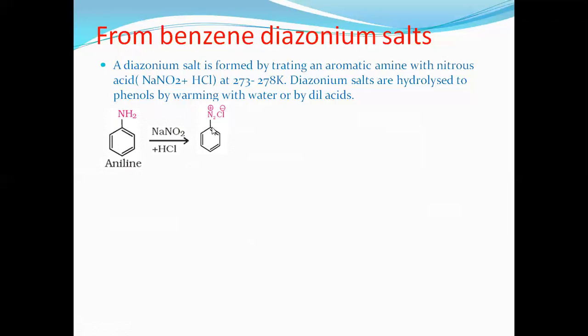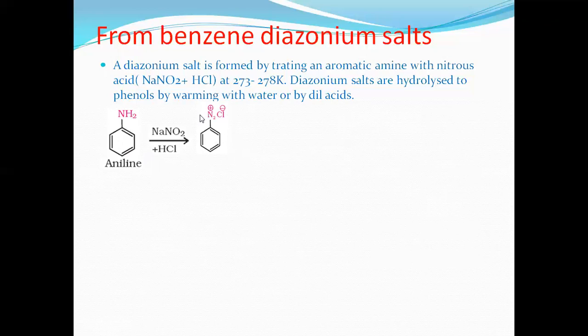Therefore, benzene diazonium chloride. How to remember? Simply we can use a trick: benzene, di means two, azo means nitrogen, ium means positive, chloride means negative. Therefore, benzene diazonium chloride is formed when aniline is treated with nitrous acid or sodium nitrite in HCl.